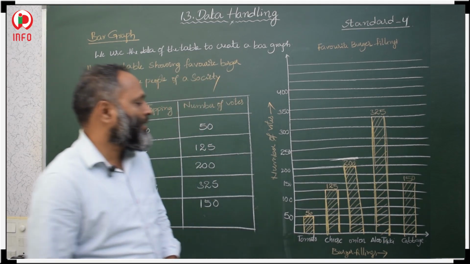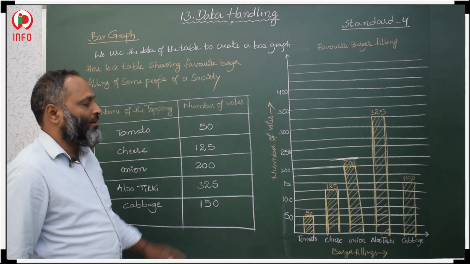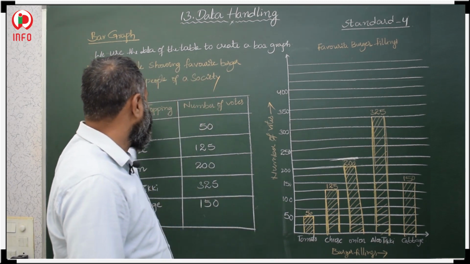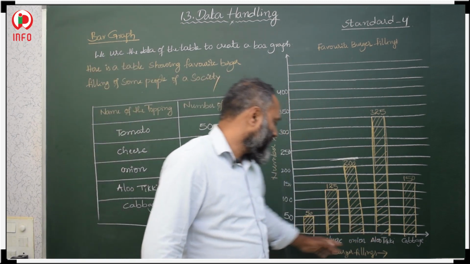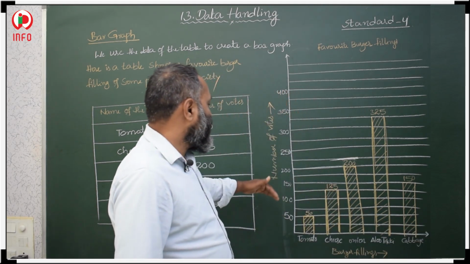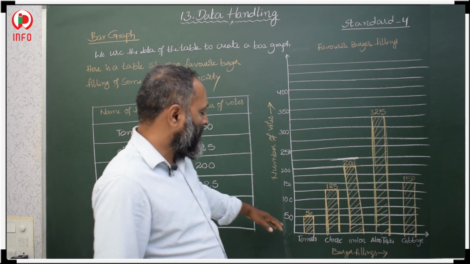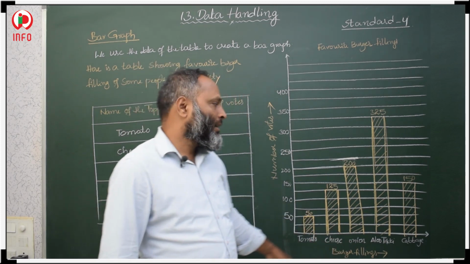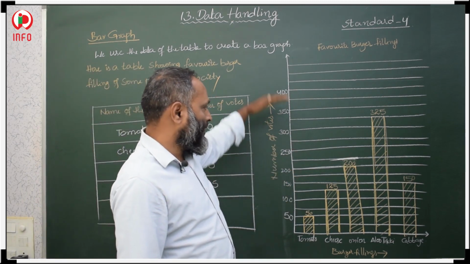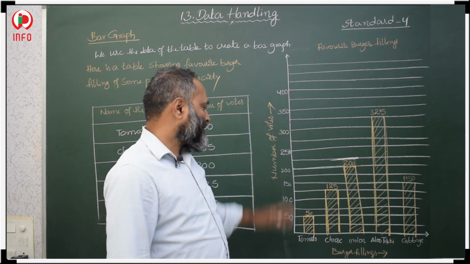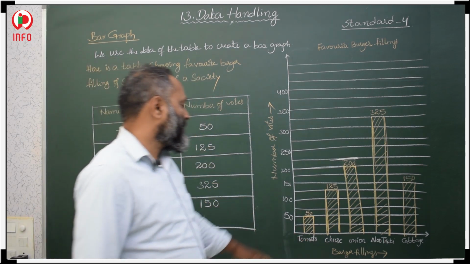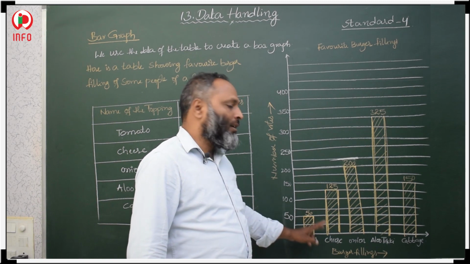This is the representation of the data in the form of bars. We should take the names of the toppings on the horizontal line: tomato, cheese, onion, aloo tikki, cabbage, and the number of votes they got. According to the data, we take an increase of 50, 50, 50, 50 as the scale. For tomato, how many votes did they get? 50. So at 50 we should draw one bar.